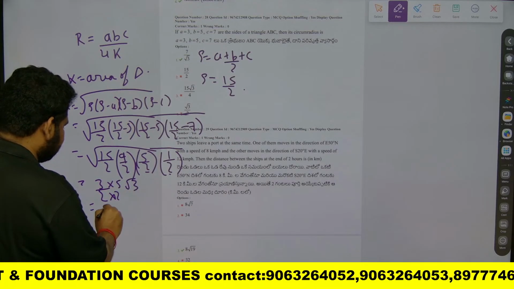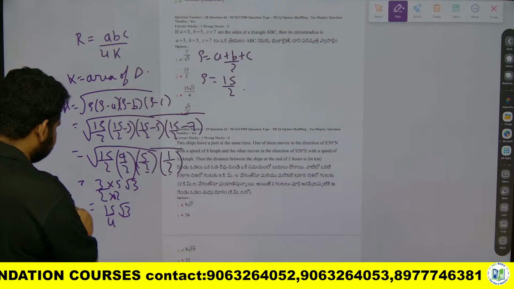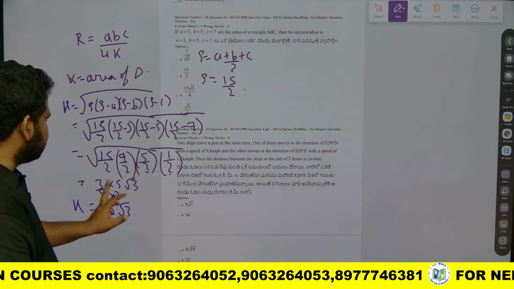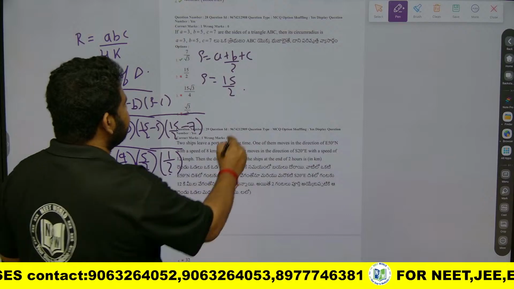So this will become 15 by 4 into root 3. This is the K value we got, so we have to put it here.